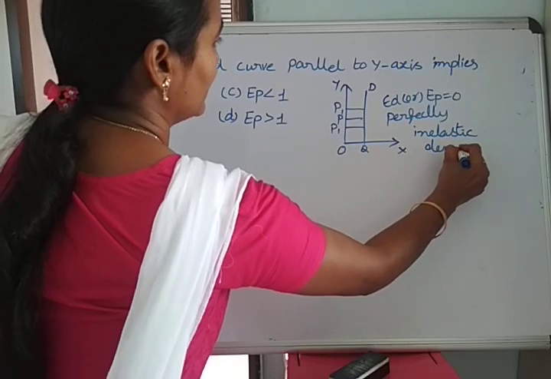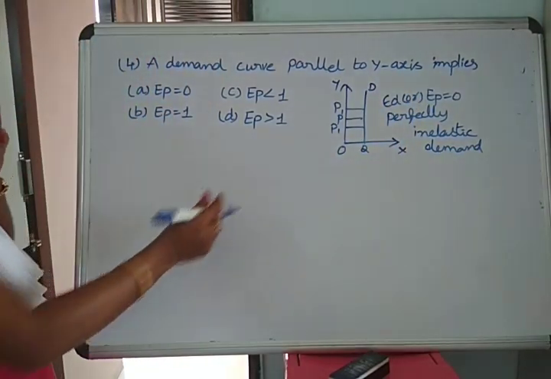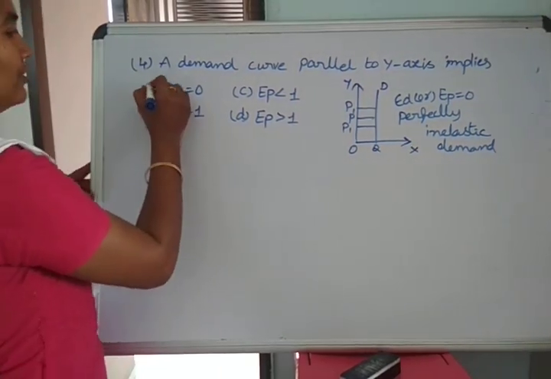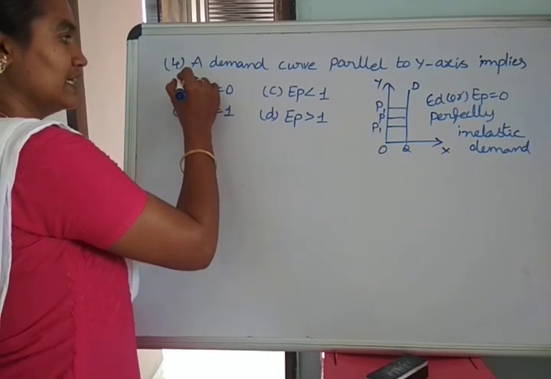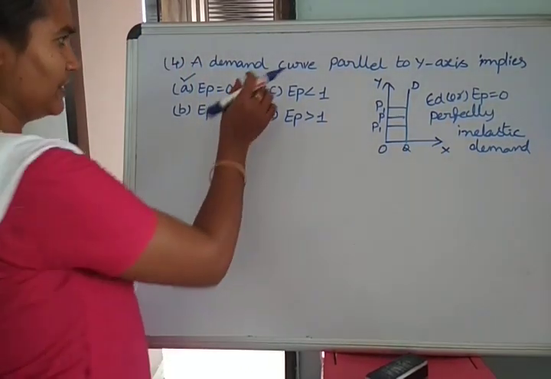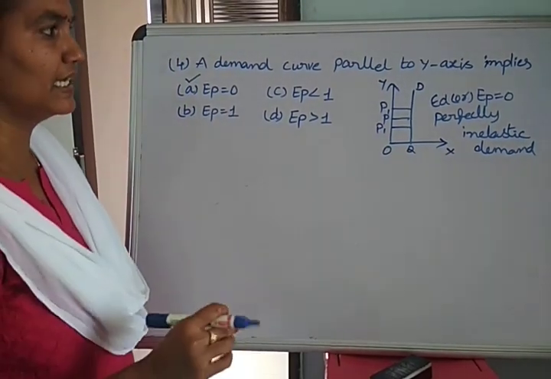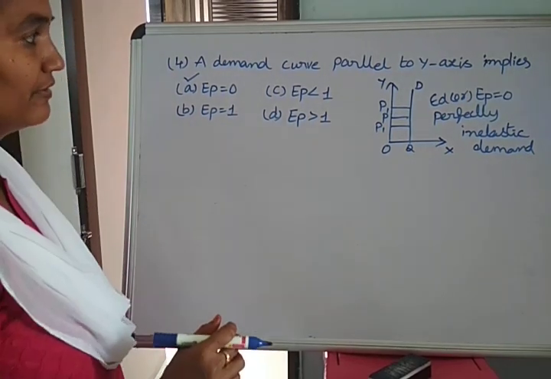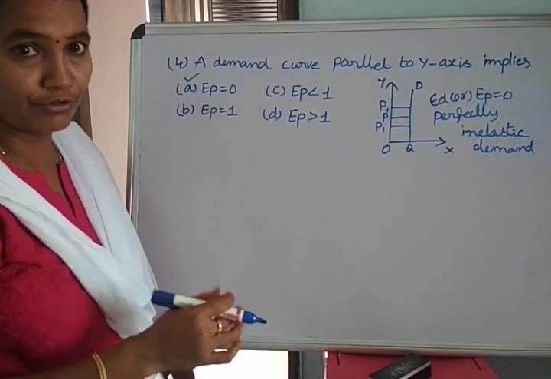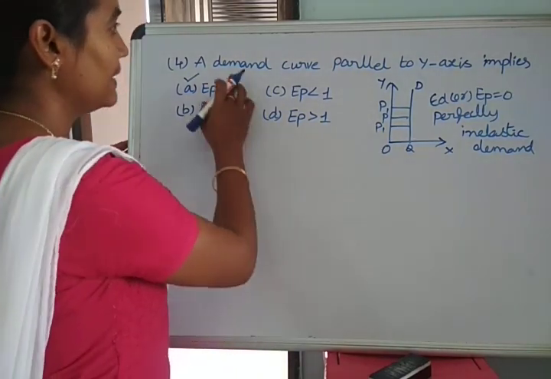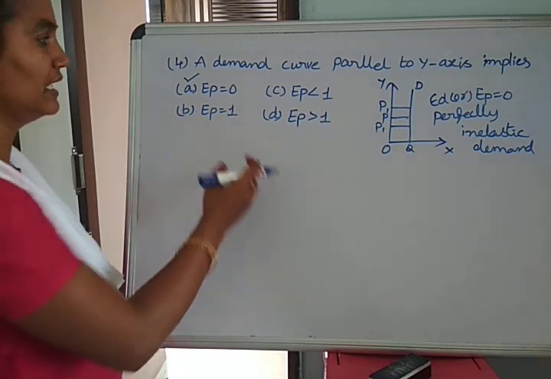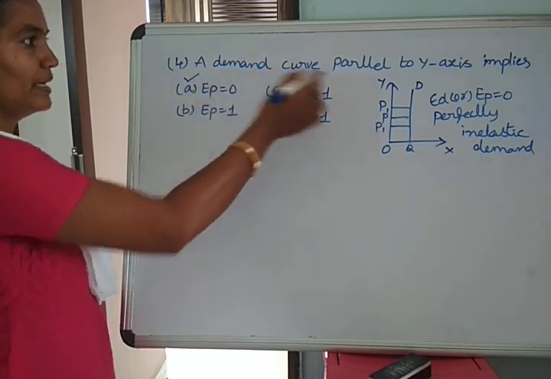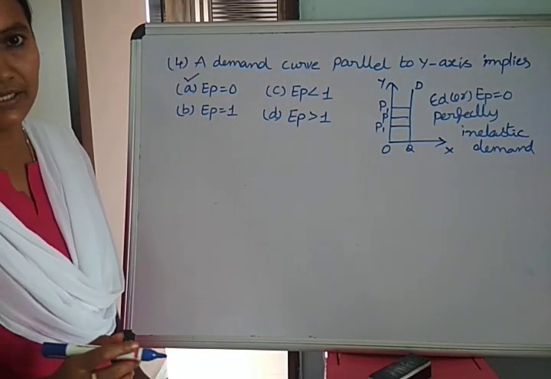So in the case of perfectly inelastic demand, the demand curve is parallel to the OY axis. What about the coefficient value? EP equals 0 or ED equals 0. So we find that in the options, option A is the correct answer. If you are perfect in the types of price elasticity of demand, the shapes of demand curves and the coefficient values, then you can easily find out. On the basis of this information, we can draw the curve and find which option is correct. So we say option A is the correct answer.